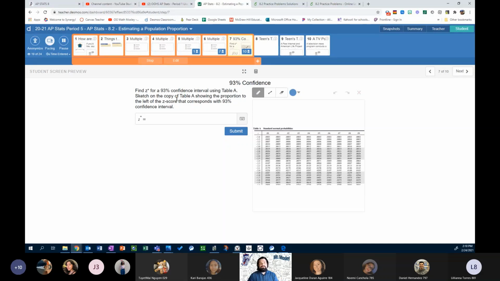Yes, 0.035. And we have to find that decimal on the interior of table A, trace that to the left-hand Z column, and up to the top row of table A for Z to find the Z score that corresponds with that, and then we convert that Z score, drop the negative, to have the Z star value.